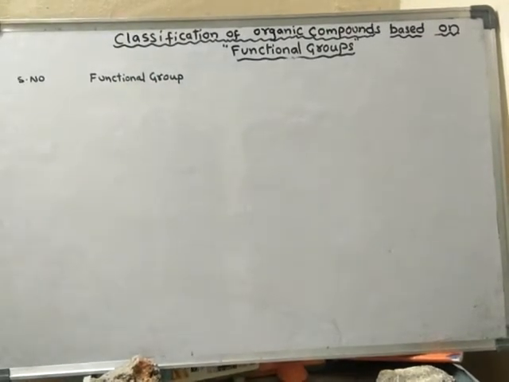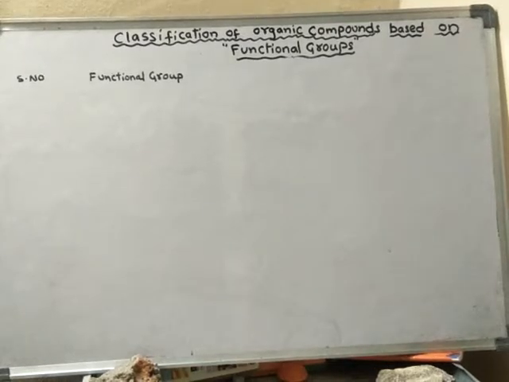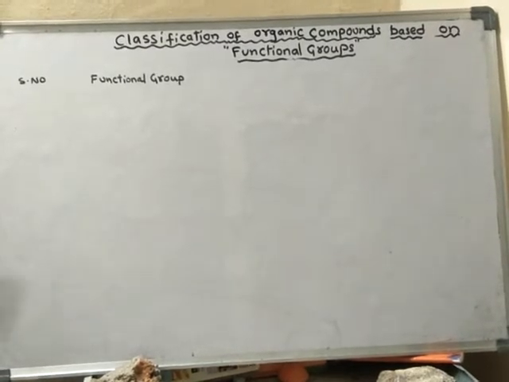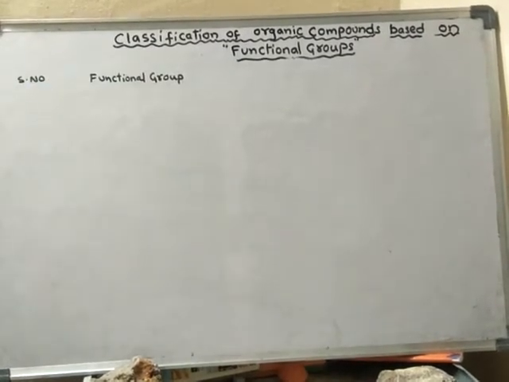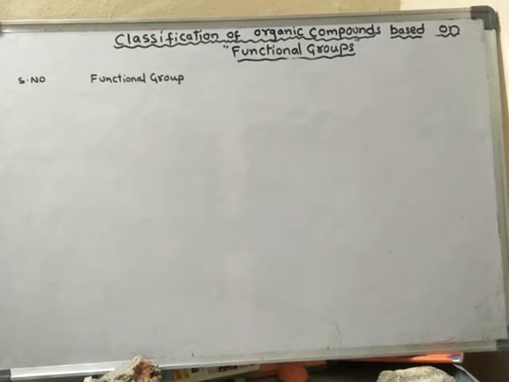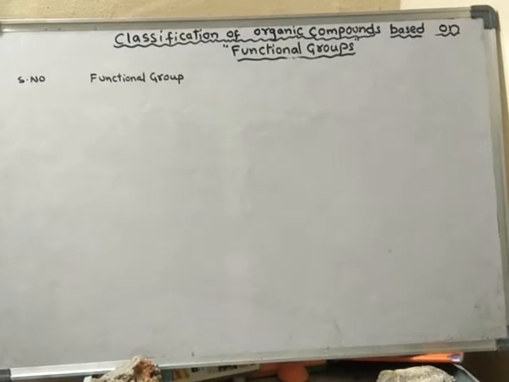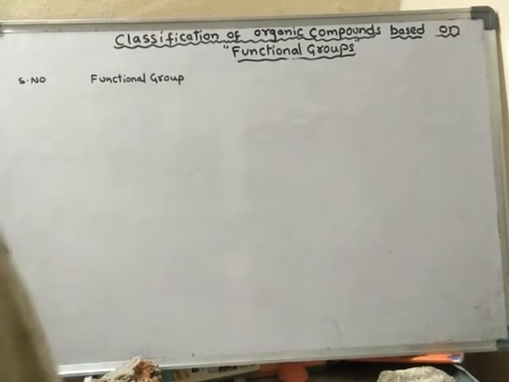See, carbon framework is responsible for the physical properties of the compound, whereas functional group is responsible for the chemical properties of the compound. Already we have seen organic compound contains two parts: one part is carbon framework and another part is functional group.